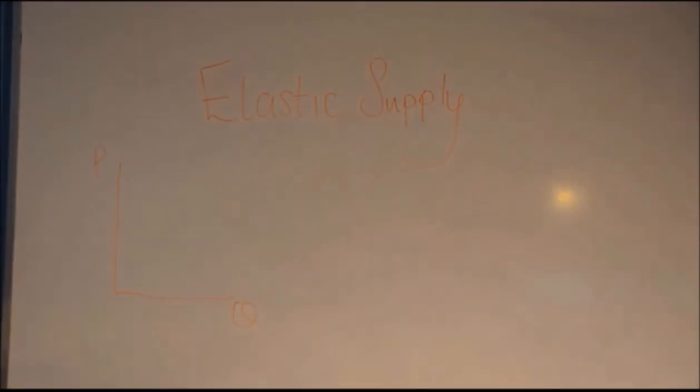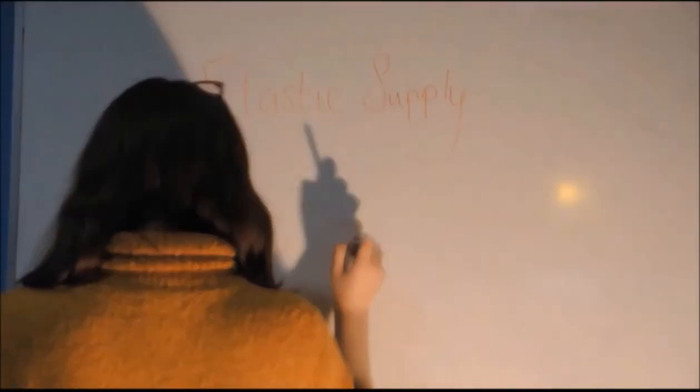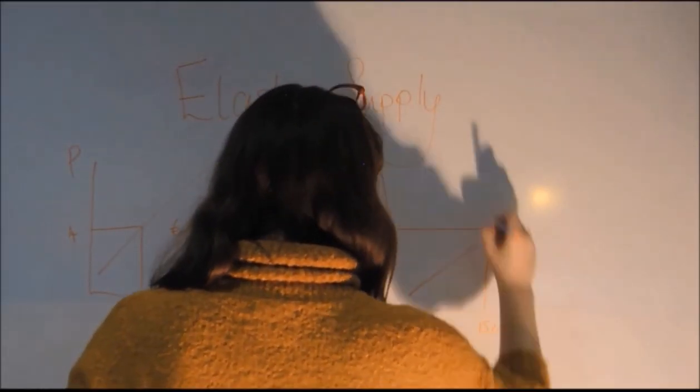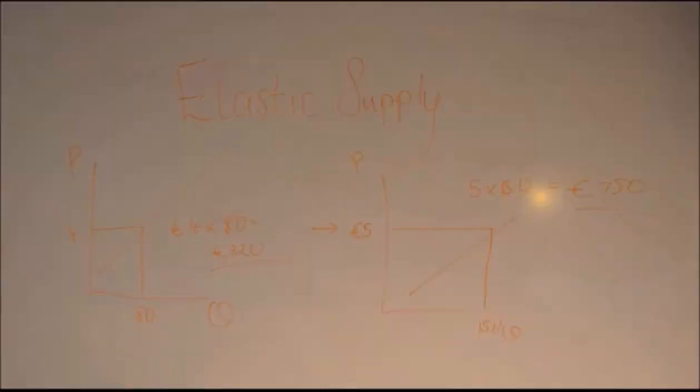Finally, we will discuss how total revenue changes when price changes in an elastic supply. In comparison, with an elastic supply curve, an increase in price leads to an increase in quantity supplied that is proportionately larger. Therefore, the total revenue increases again. An increase in price from €4 to €5 causes quantity supplied to rise from 80 to 150. Therefore, total revenue rises from €320 to €750.